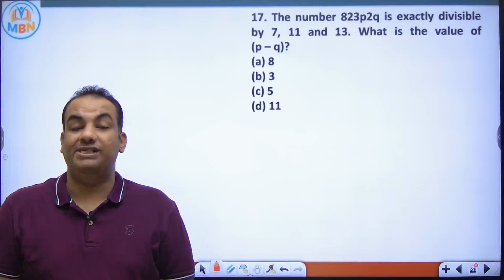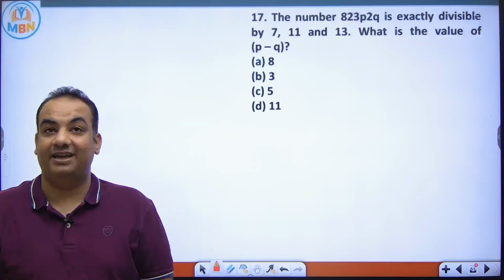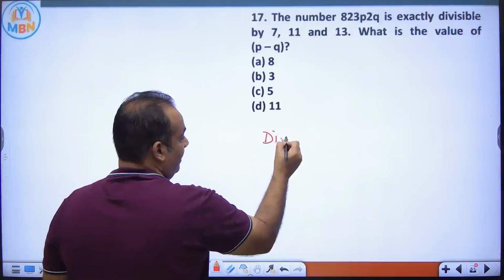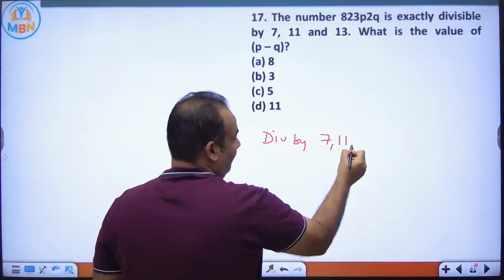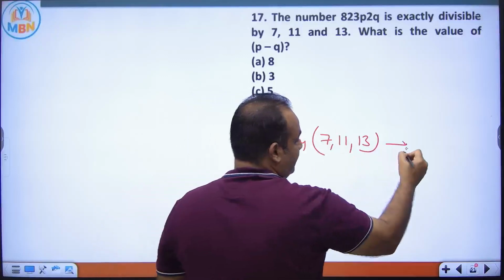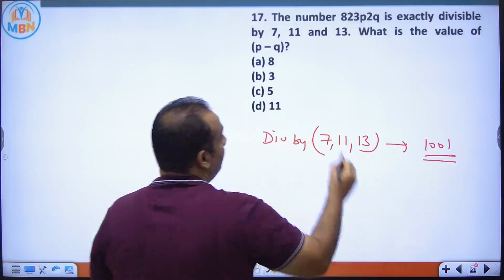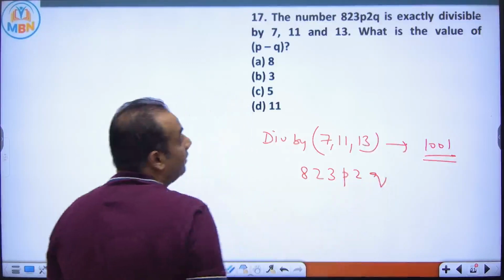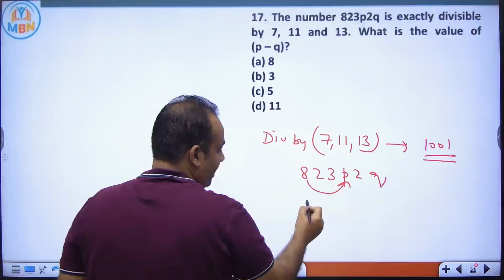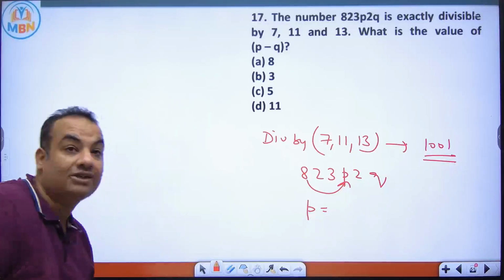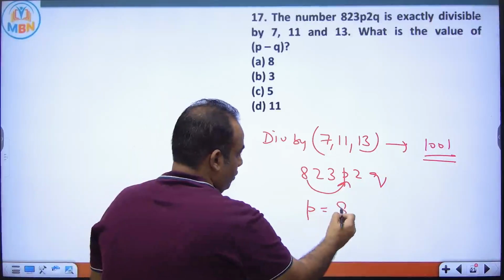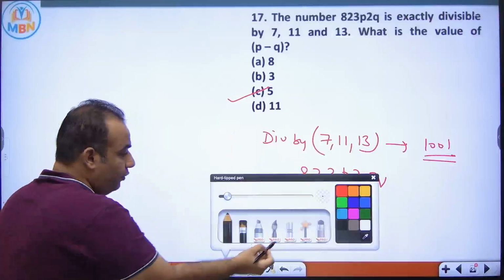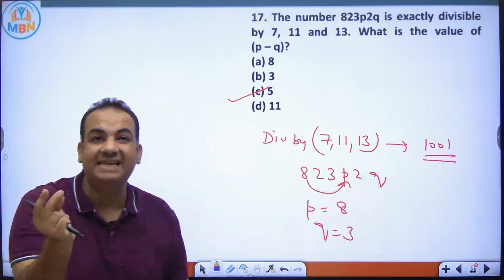A23 P2Q is exactly divisible by 7, 11, 13. I told you this in the theory that if a number is divisible by 7, 11, 13, it means it is divisible by its LCM, that is 1001. So first 3 digits and the last 3 digits should be same. So P has to be 8, Q has to be 3. They are asking what is the value of P minus Q. Answer is 5. Now, if you know this point, then it is just a 10-second question for you.